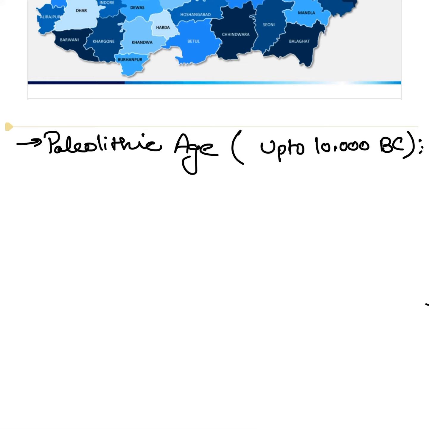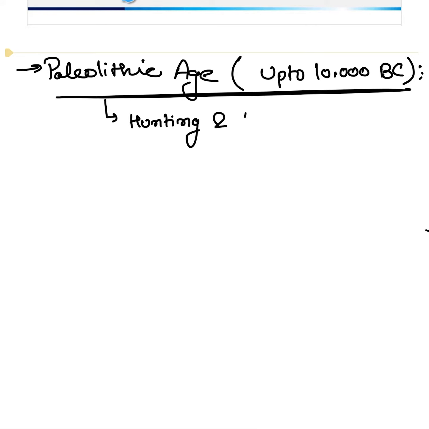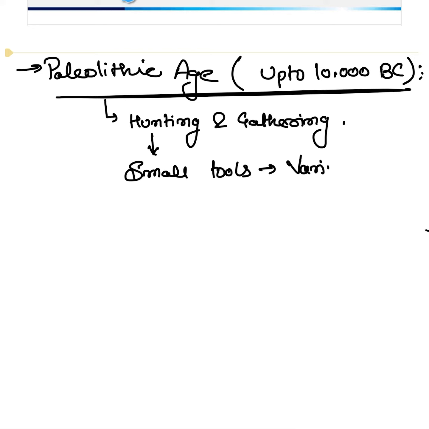So the Paleolithic period was basically the time period up to 10,000 BC. As the humans were very primitive in that period, their major occupation was hunting. They hunt and gather. For that hunting and gathering, they are using small tools made up of various stuff like rocks and bones.